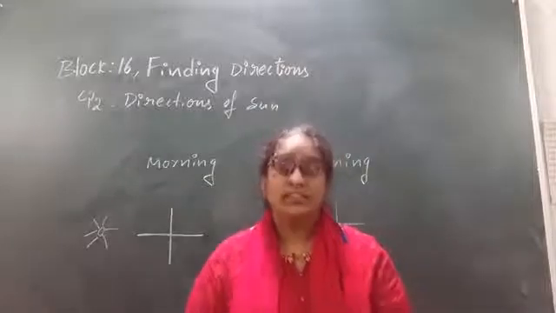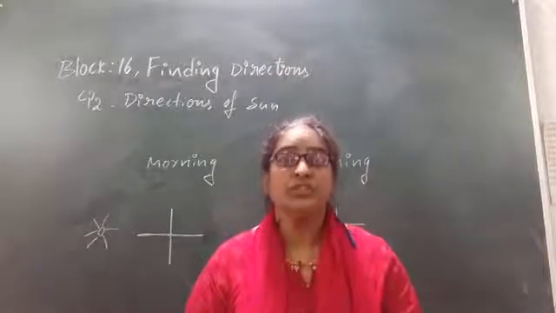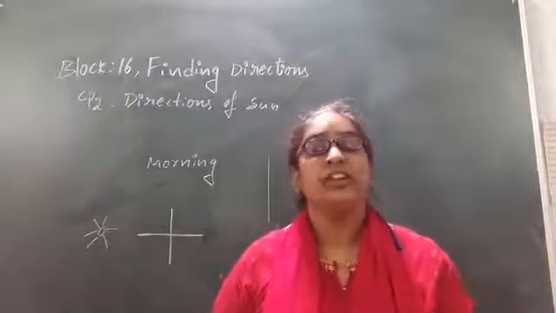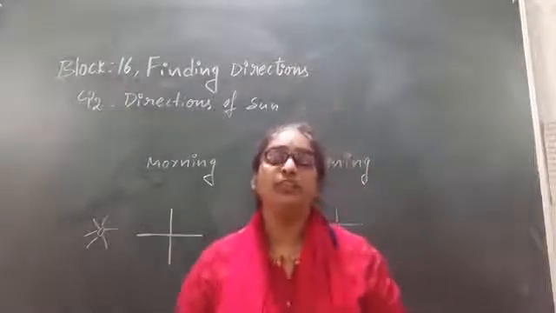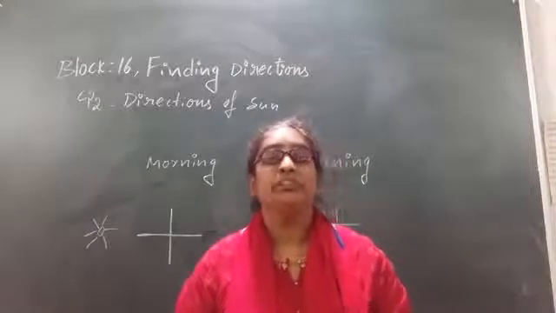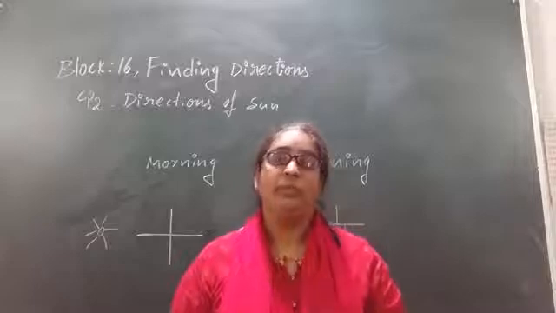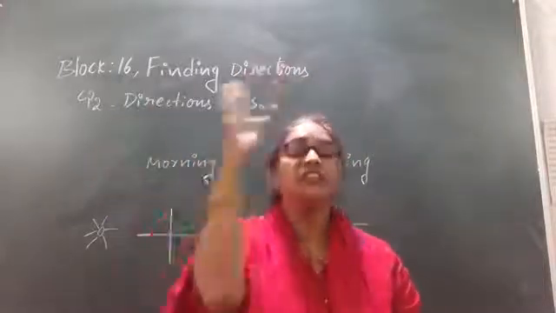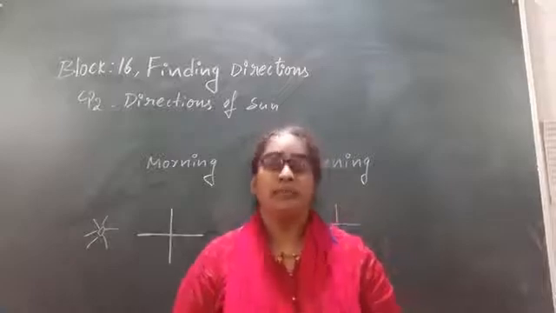By using the changing position of the sun, and by seeing the shade and the light of the sun, they used to tell the time, that is, by using the directions of the sun.